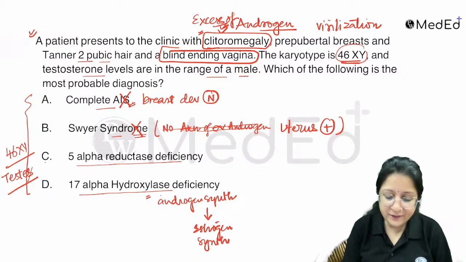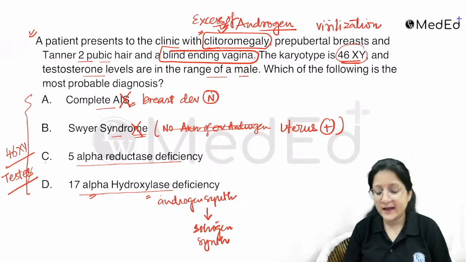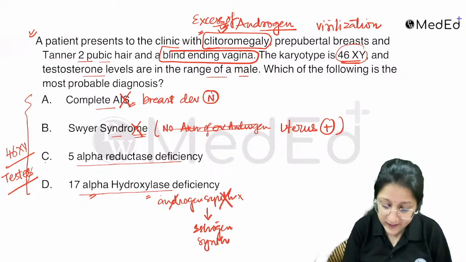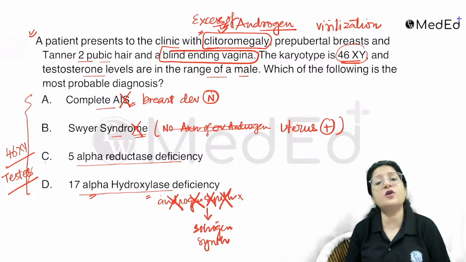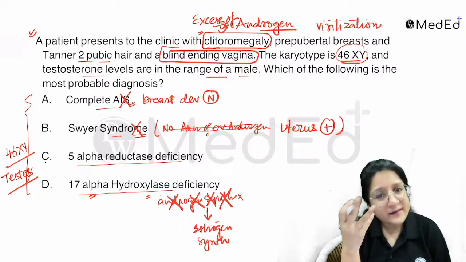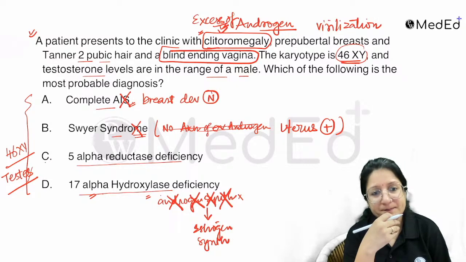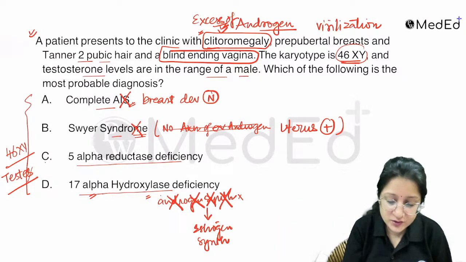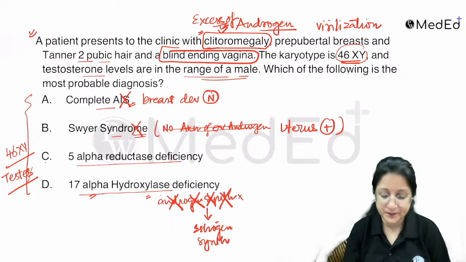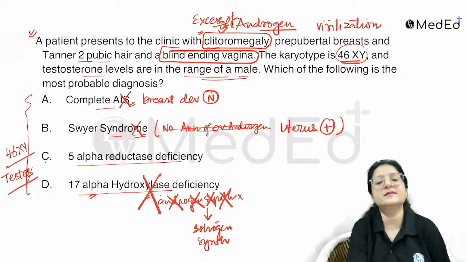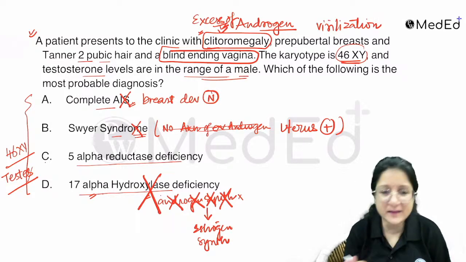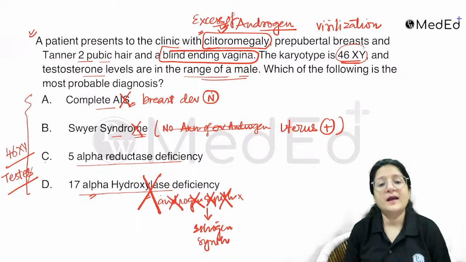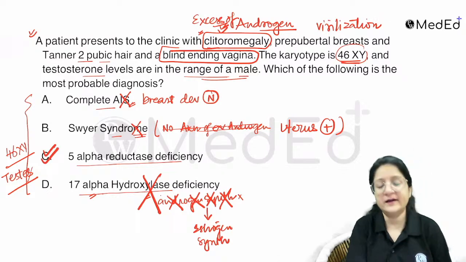So if this enzyme is deficient, androgen synthesis will not be there. So how can there be clitoromegaly? How can testosterone levels be in the male range? I have eliminated options A, B, and D, and am left with 5 alpha reductase deficiency.